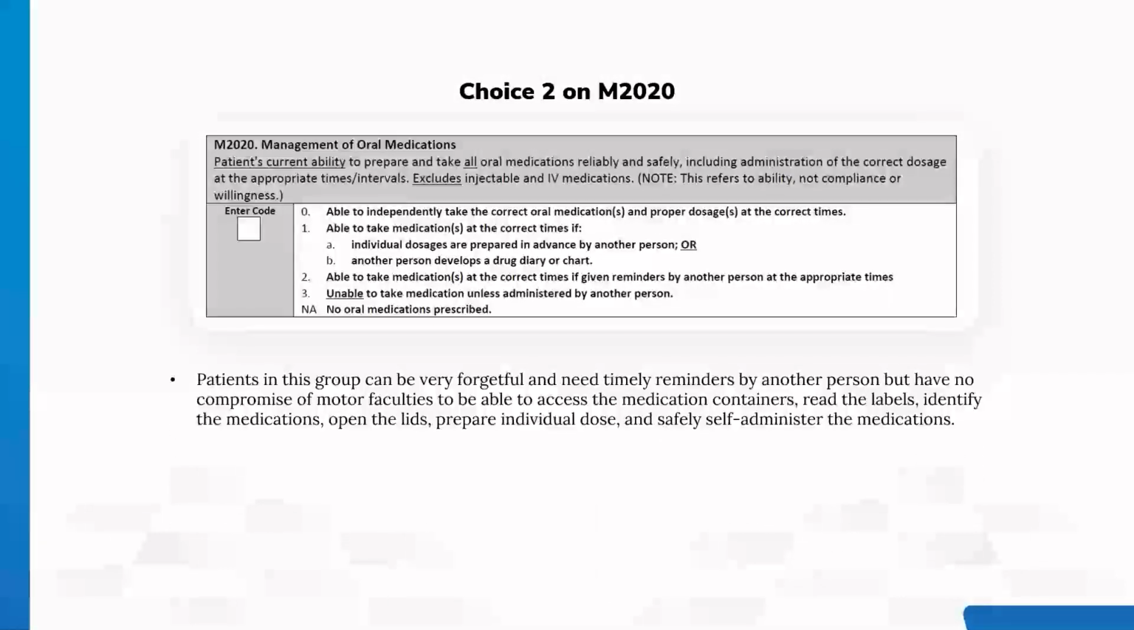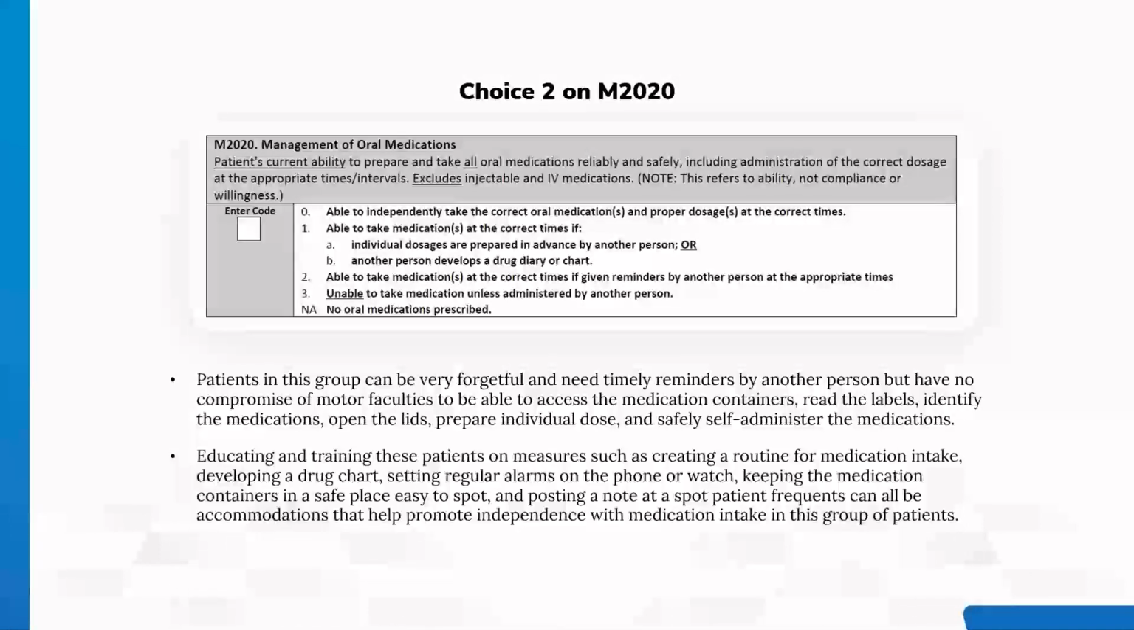Patients in this group can be very forgetful and need timely reminders by another person but have no compromise of motor faculties to be able to access the medication containers, read the labels, identify the medications, open the lids, prepare individual dose, and safely self-administer the medications.